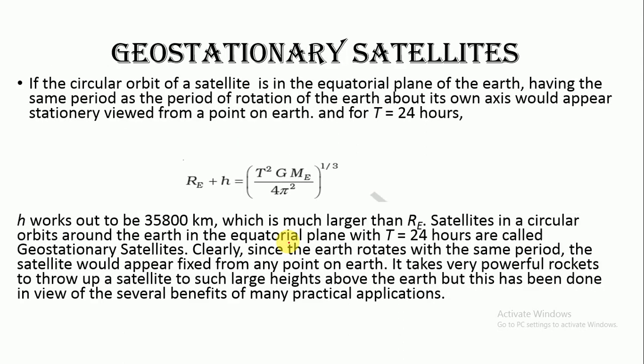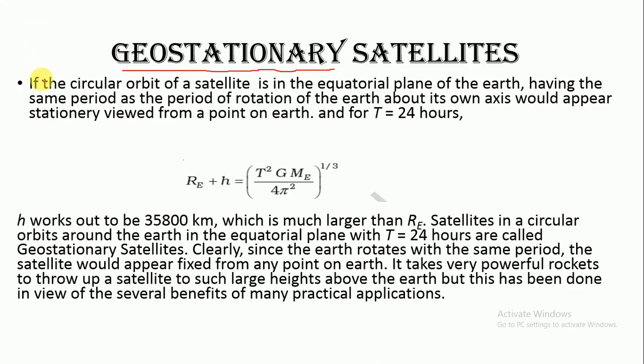Now some special types of satellites we are going to discuss in the last topic. First is geostationary satellites. What is the meaning of this? Stationary means at rest, and geo here is for Earth. So the satellites which appear to be stationary with respect to Earth are called geostationary satellites.